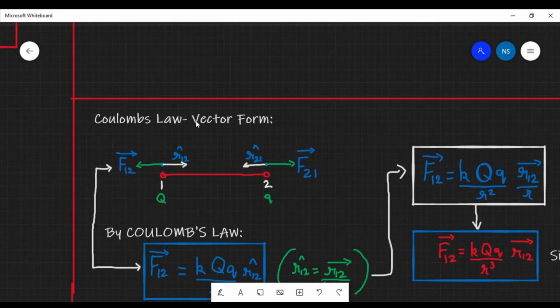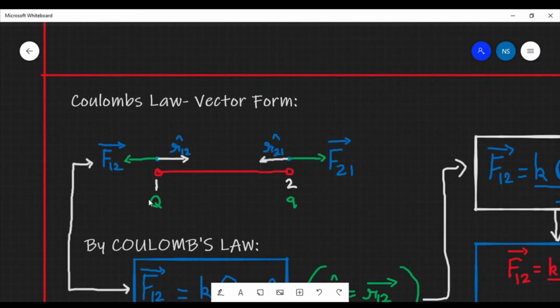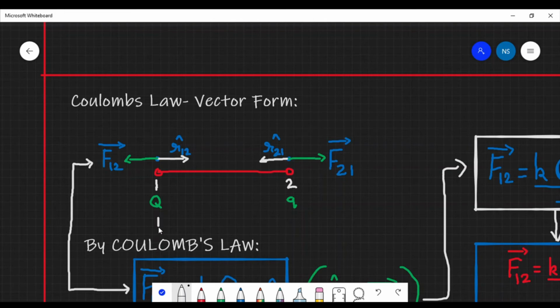Now let us understand Coulomb's law in vector form. Let us again take two charges, capital Q and small q, and this time let us name this one as 1 and this one as 2. These two are again distance r apart. Since we are representing Coulomb's law in vector form, we need the position vector.